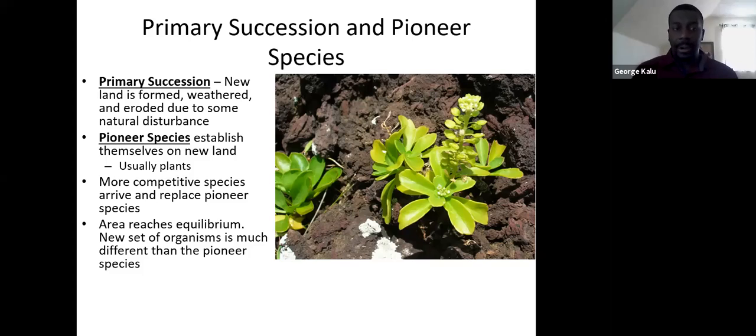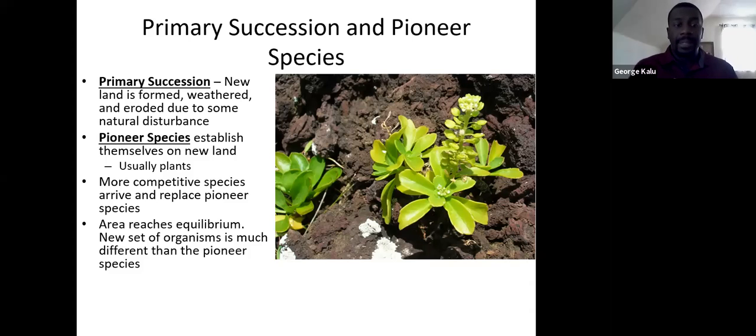Now, when that kind of disturbance occurs, the first species to show up are going to be pioneer species. Pioneer species are usually going to be plants that make their way onto that location, usually because the seeds have been blown over to that area. And so they establish themselves on that new land. So those are the pioneer species, these first plants that begin to show up after a disturbance.